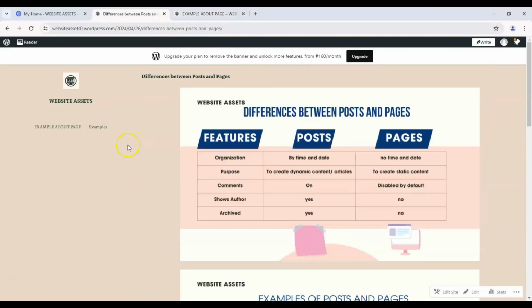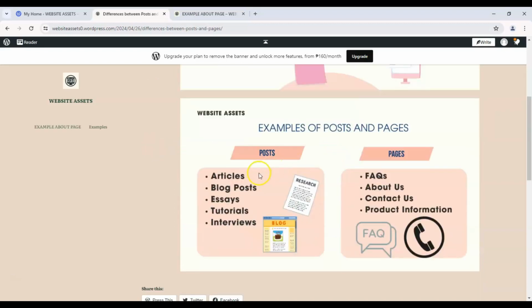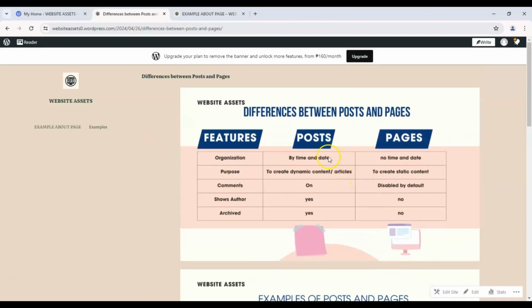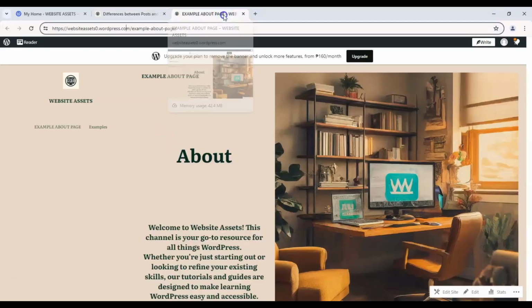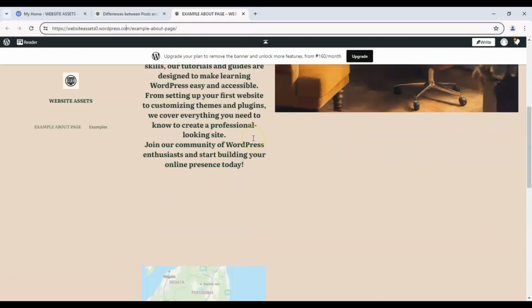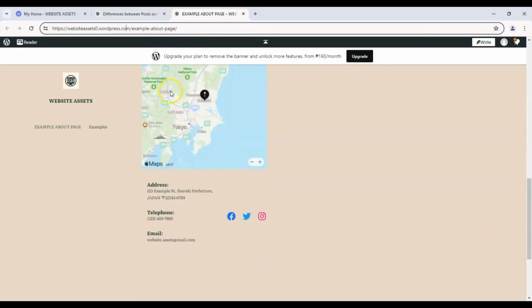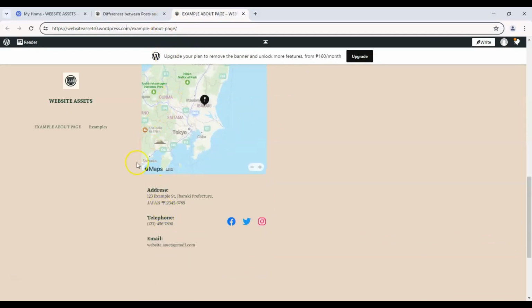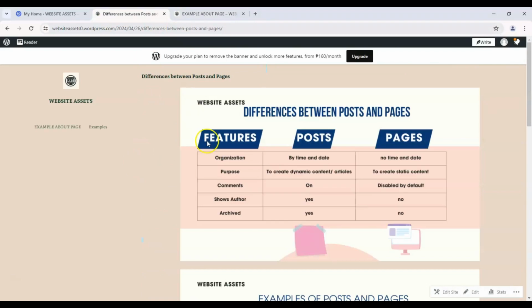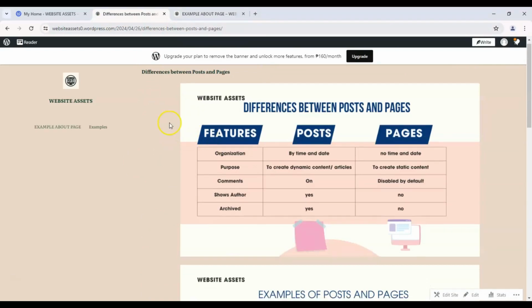The purposes of posts are for dynamic content. That means things that are time sensitive. The information that I put here between posts and pages might not be relevant tomorrow. In fact, it could be passé if WordPress suddenly changes information tomorrow. While pages are more for static content, stuff that doesn't really change all too often, like addresses, telephone numbers, and email addresses. Comments are on by default on posts.